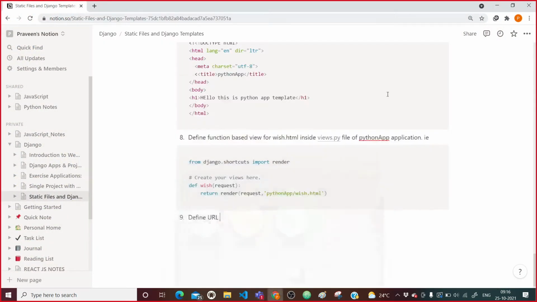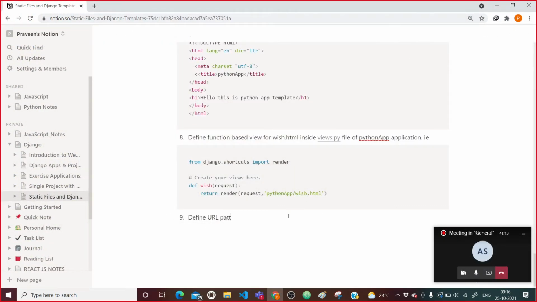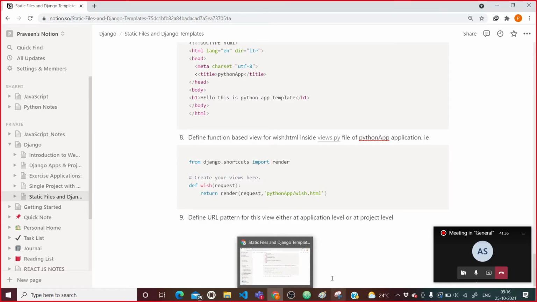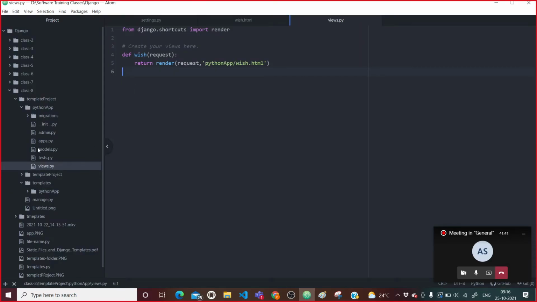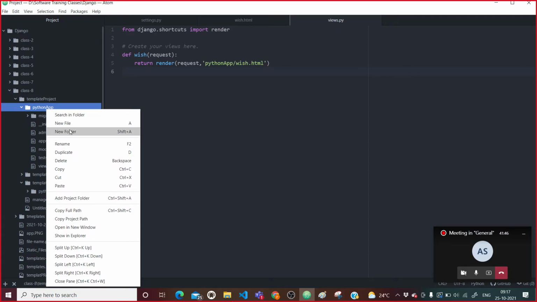Okay, so now we need to define the URL pattern for this view, either at application level or at project level. We will try to follow a good practice, so we will define it here at application level. So we will say new urls.py.